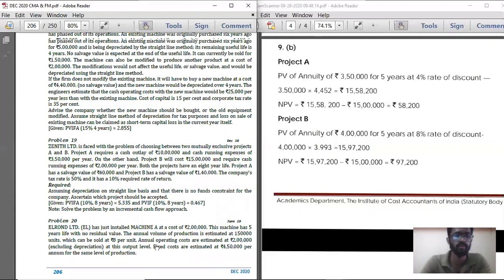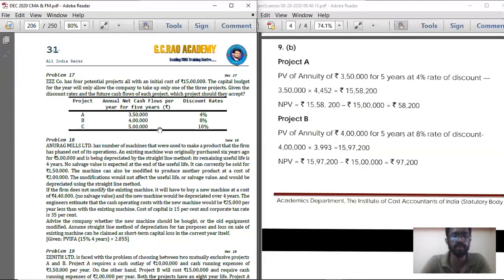See, in the question, what is the discount factor they have given? 8% for project B. So present value of cash inflow at 8% is equal to ACFAT into annuity factor at the rate of 8% for 5 years. Below that, take down is equal to, how much is the ACFAT?